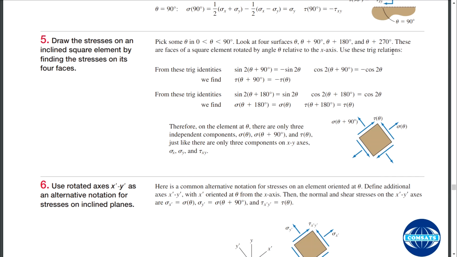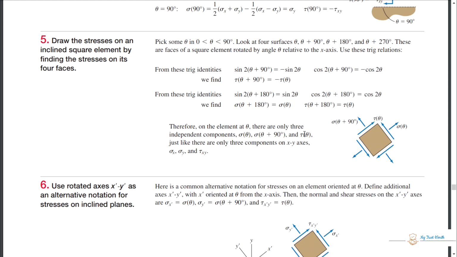Use these trigonometric identities: sine 2 theta at theta plus 90 is equal to minus sine 2 theta, and cos 2 theta at theta plus 90 is equal to minus cos 2 theta, and similarly for these. So your formula will incorporate these values. Therefore, on an element at theta, there are only three independent components.